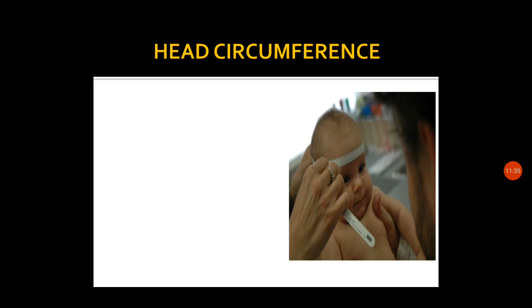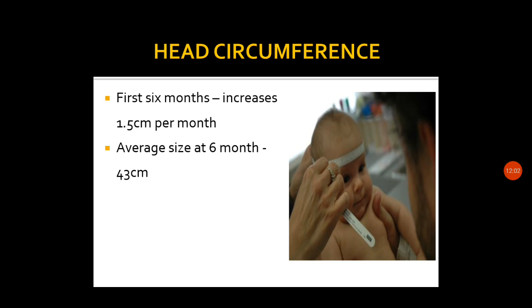Next, the growth assessment and proportional changes regarding head circumference. In the first 6 months, the head circumference, the head size, will be increasing by 1.5 centimeter per month, and average size at 6 months is 43 centimeter.